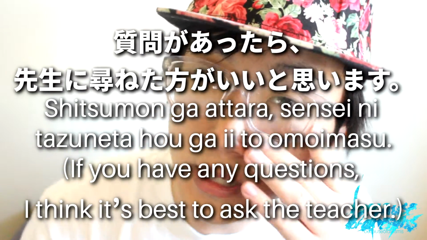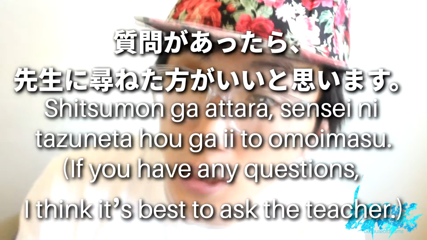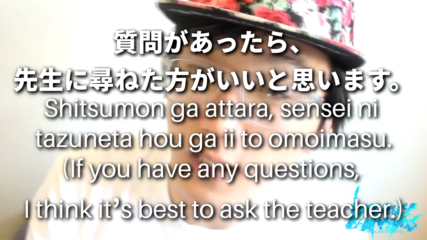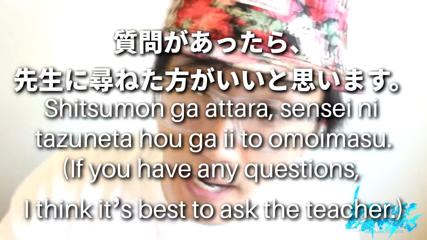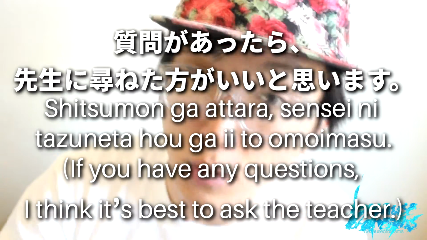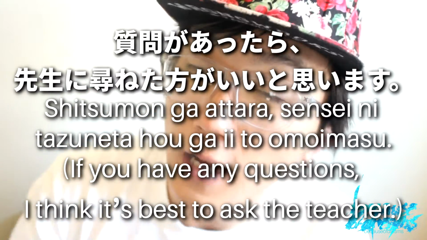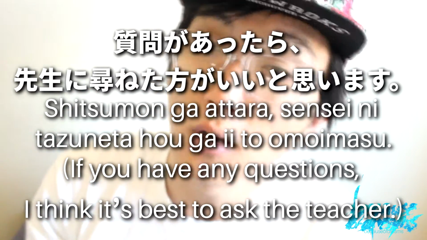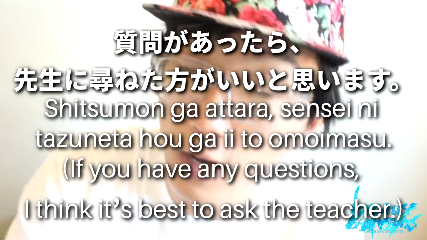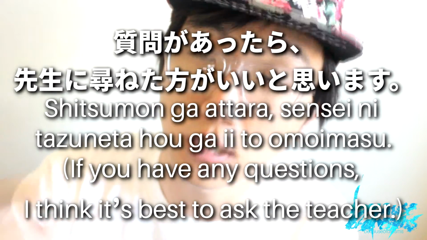Moving on to the next part of the sentence, we have sensei ni tazuneta hou ga ii. Sensei is of course teacher or professor here. We have the particle ni marking the teacher as the target, the indirect object of the action, and the action here is tazuneru, which is basically just going to translate to ask here. It's going to be in its ta form, so tazuneru turns into tazuneta, and then we modify that with hou ga ii, so you should ask the teacher is what that part is translating to, and then we're going to follow that with to omoimasu to just add that last nuance of I think you should ask the teacher.